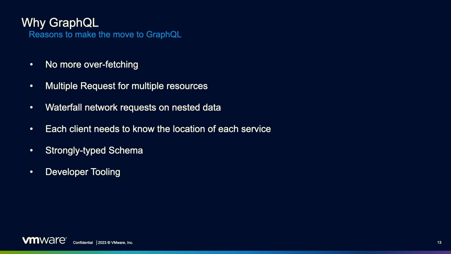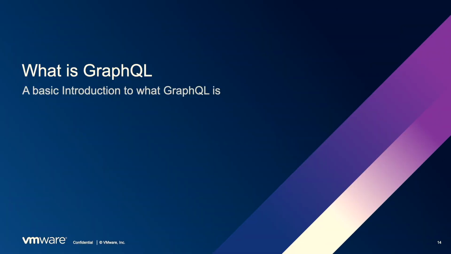So when it comes to why GraphQL, there are a lot of different reasons to do so. Some of the things that really stand out for me is no more overfetching of data. If I am a client like an iOS application, I can ask for only the data that I actually want. I no longer need to make multiple requests for multiple resources like we saw in that previous example, which leads to waterfall network requests on nested data. Each client needs to know the location of each service. We have a strongly typed schema, and there are a lot of really great tools in the GraphQL world for developer tooling. So that's my why.